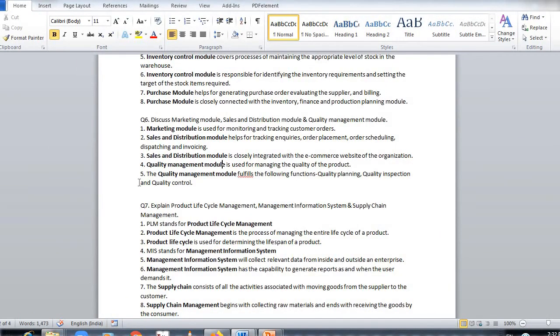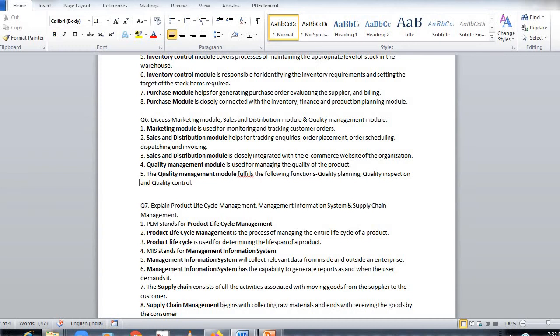Now question number 7: explain product life cycle management, management information system and supply chain management. Now, what is product life cycle management? It is the process of managing the entire life cycle of the product. From the start date to the expiry date, the complete life cycle of the product is managed by product life cycle management.